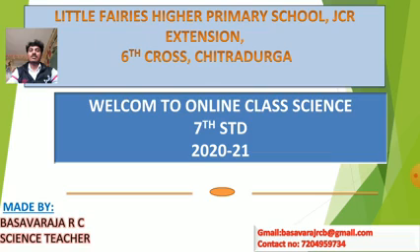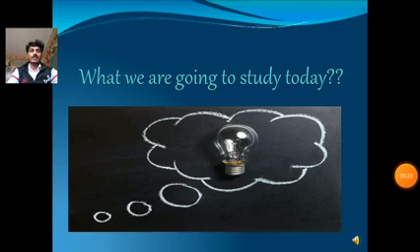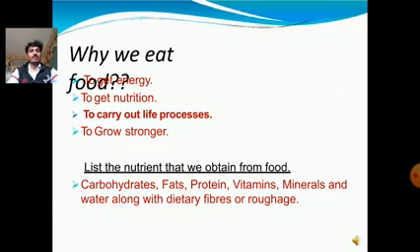Today we will discuss the 7th standard first chapter, Nutrition in Plants. What are we going to study today? First, we study why we eat food: to get energy, to get nutrition, to carry out life processes, and to grow stronger. The nutrients that we obtain from food are carbohydrates, fats, proteins, vitamins, minerals and water, along with the dietary fibers, which are roughage.